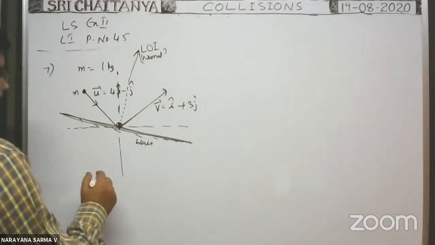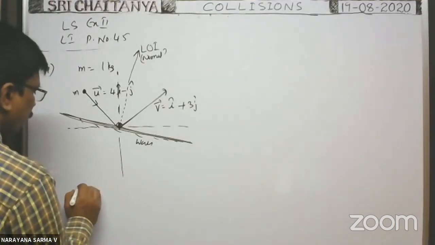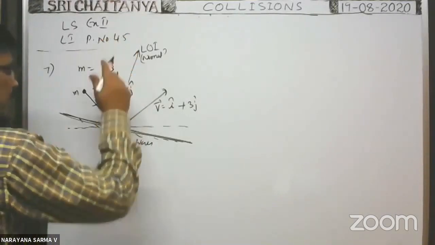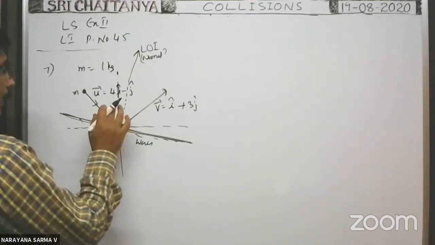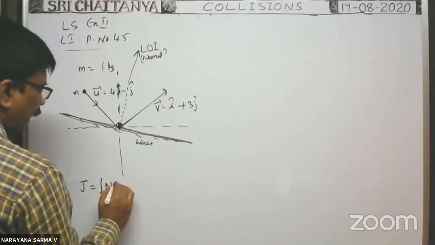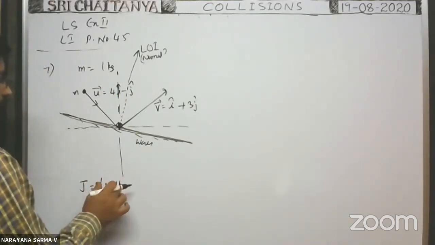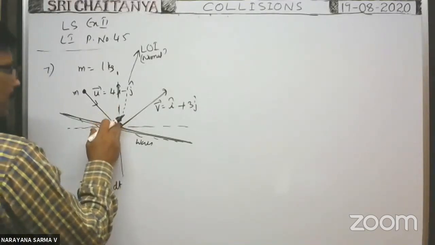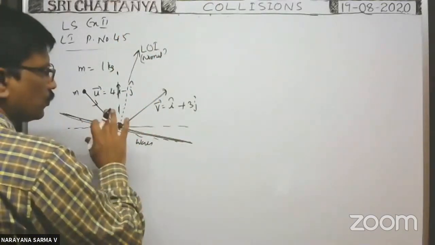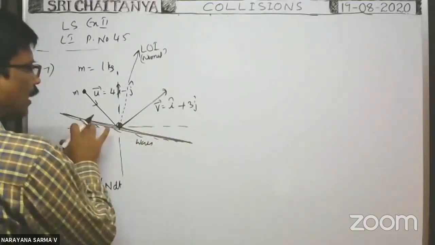The impulse received by the ball along this normal direction is received by the normal reaction only. That's why it is normal reaction into time, the integral N dt, the impulse received by the ball along the normal to the wall, or along the line of impact.